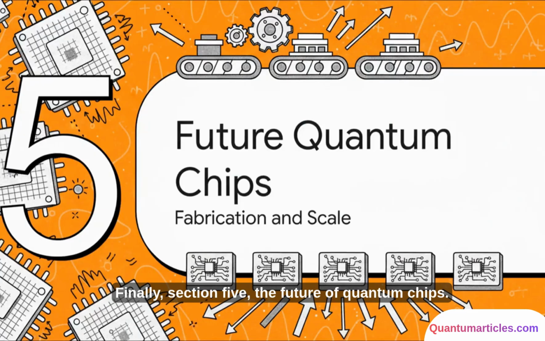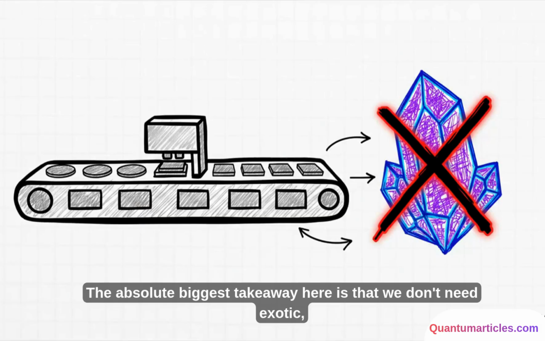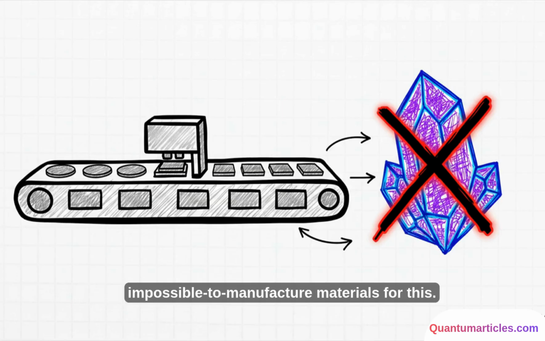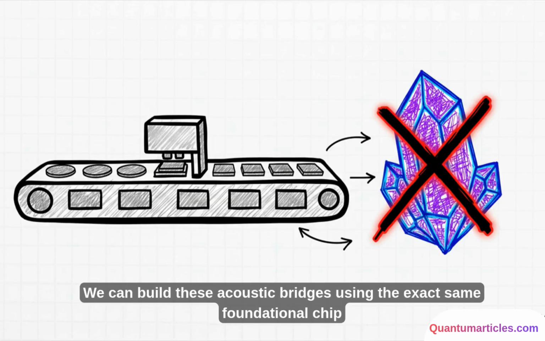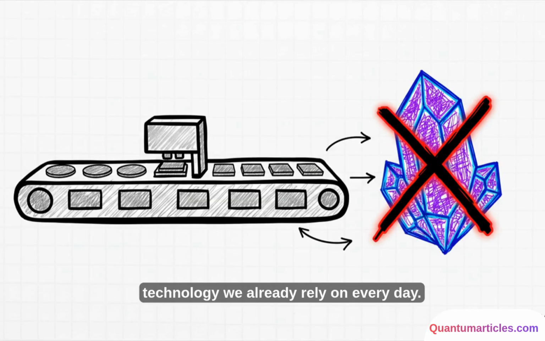Finally, Section 5, the future of quantum chips. So why does all this highly technical physics actually matter to you and the future of computing? It all boils down to manufacturing and scale. The absolute biggest takeaway here is that we don't need exotic, impossible to manufacture materials for this. We can build these acoustic bridges using the exact same foundational chip technology we already rely on every day.